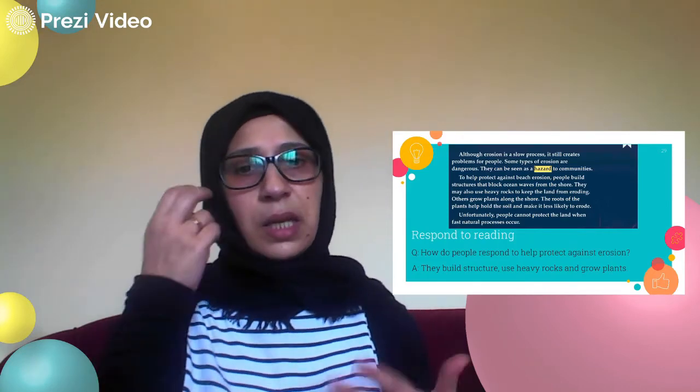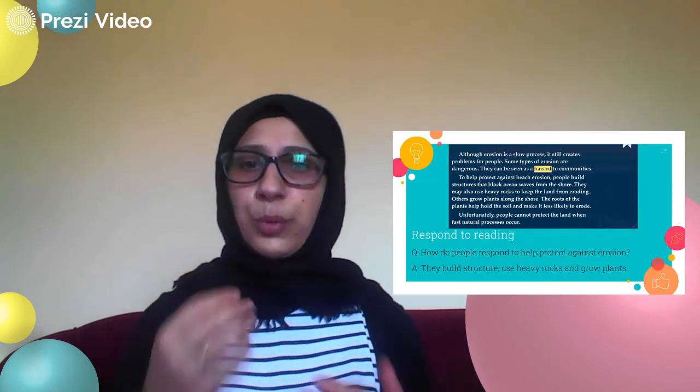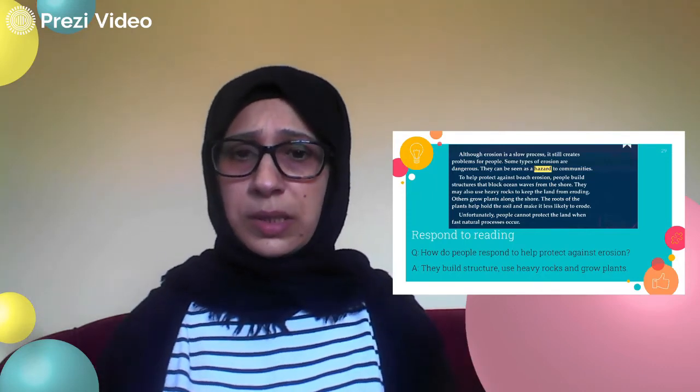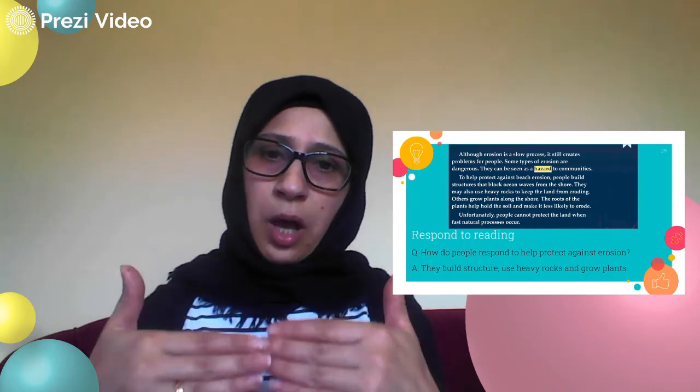So as you can see here, there's a problem with erosion, but people cannot stop it because this is a natural thing that happens. They cannot stop it, but they can protect against it. Erosion can be harmful because sometimes, for example, when a water flood occurs, it will take parts of their land. It may cover their crops, for example. So what are they trying to do? They are trying to block this water, for example, from flooding.